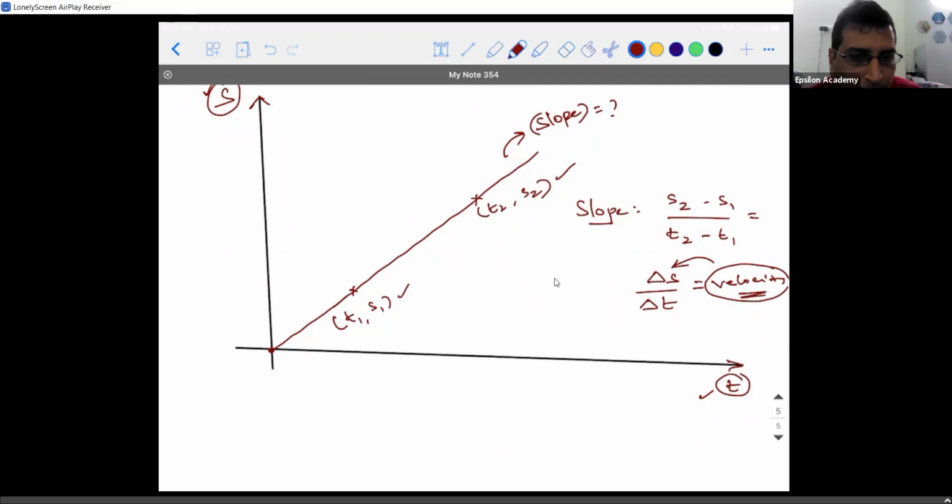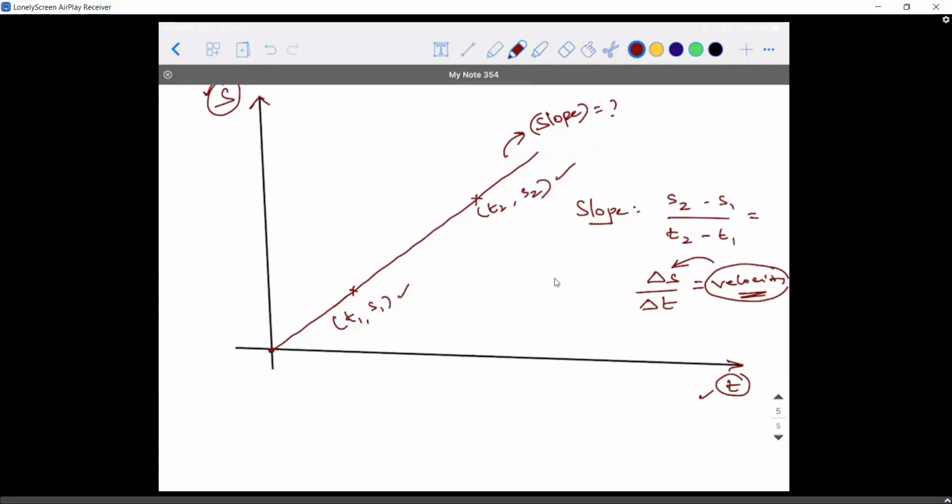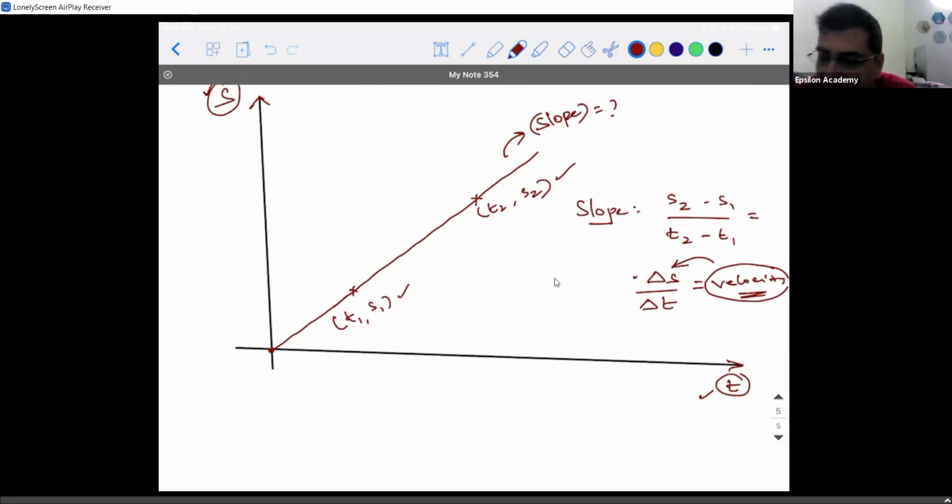It is y2 minus y1. Here y2 is replaced with s2. y2 is a mathematical term, s2 is a physics term. So y2 minus y1 is nothing but, in terms of physics, s2 minus s1 divided by, x is replaced with whom here? Time, T. So x2 minus x1 becomes t2 minus t1. So s2 minus s1, I will call it the difference in the s coordinates. So delta generally represents difference. Delta s